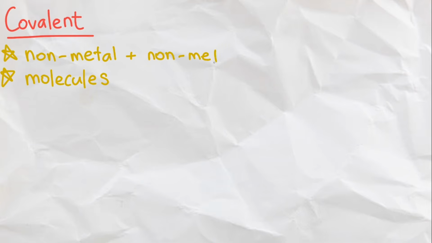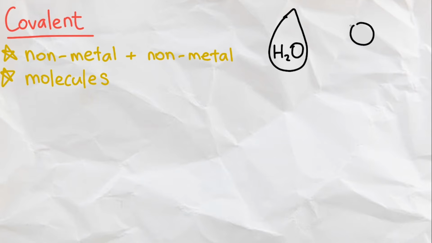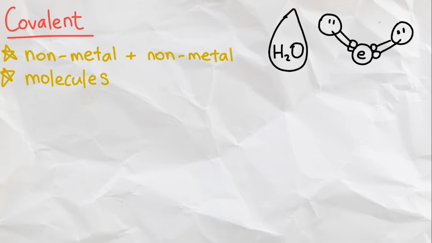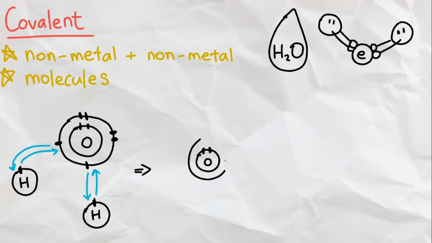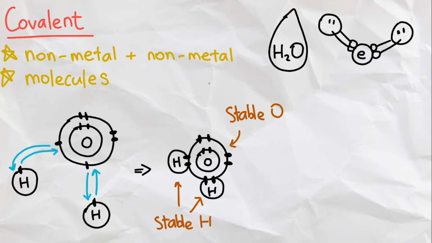which are the bonds you see between two nonmetals, with the classic example being the water molecule, or H2O, and this is a bond that is most essential for life. In a covalent bond, instead of giving away electrons, the nonmetals actually share their electrons to become stable. In the case of the water molecule, the two hydrogen atoms combine themselves with the oxygen atom by making sure the oxygen has 8 electrons to become stable, while the hydrogens have 2 electrons to become stable.